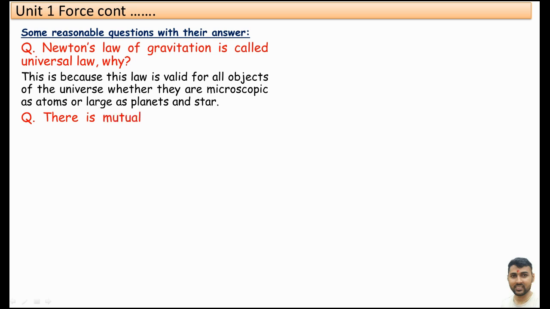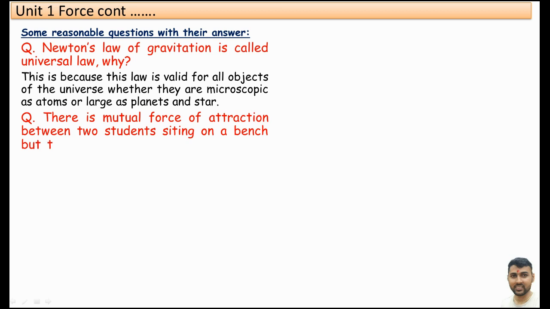Next question: there is mutual force of attraction between two students sitting on a bench, but they do not move towards each other. Why?